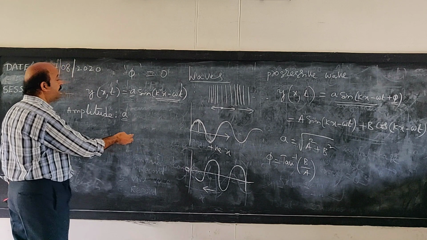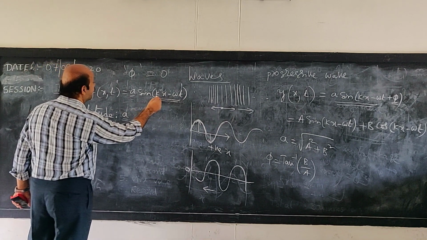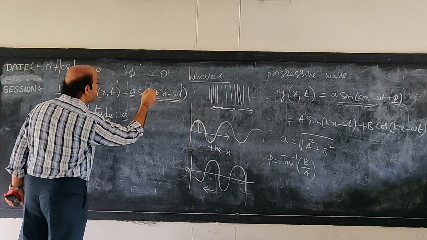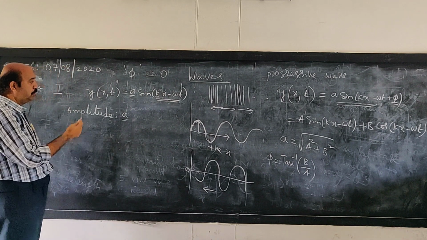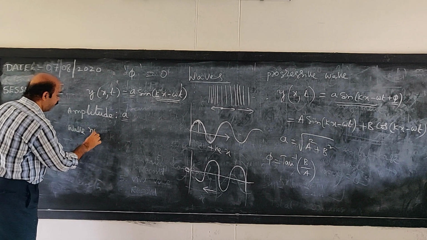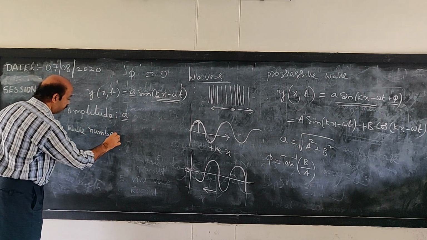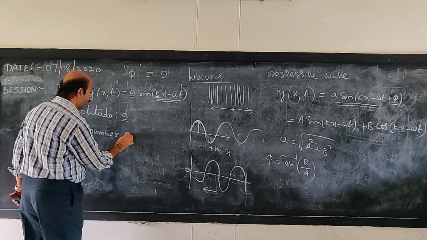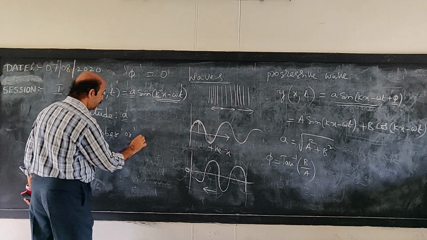And the quantity k here is known as the wave number or propagation constant.